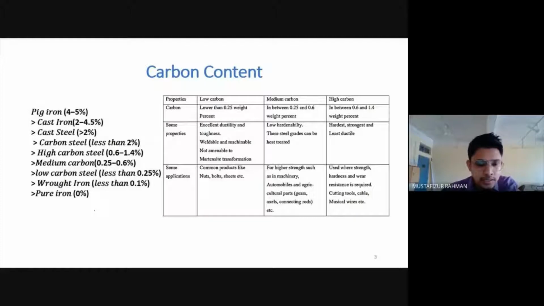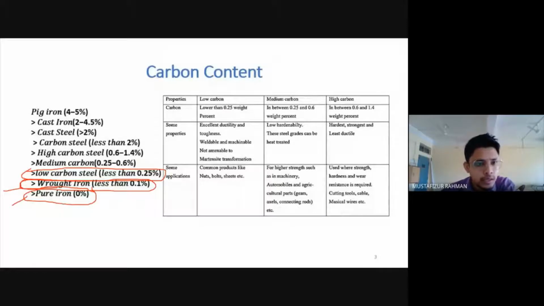We have different types of iron. Now these values are again very important. If it is pure iron, what is the percentage of carbon? 0. That is one MCQ question. And this is very important: in case of wrought iron, what is the percentage of carbon? And others we can also see, but these are very important. Low carbon also, let's take. If it is low carbon steel, then the percentage of carbon in that steel is less than 0.25 percent.